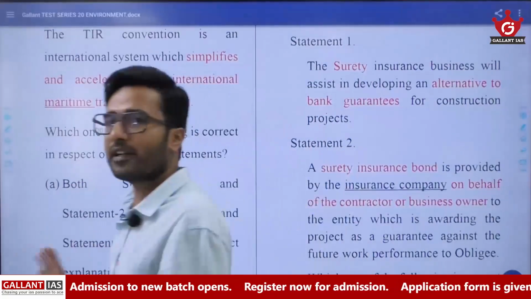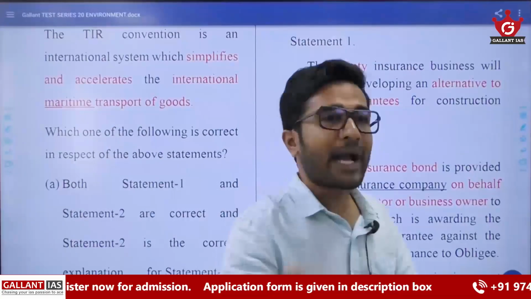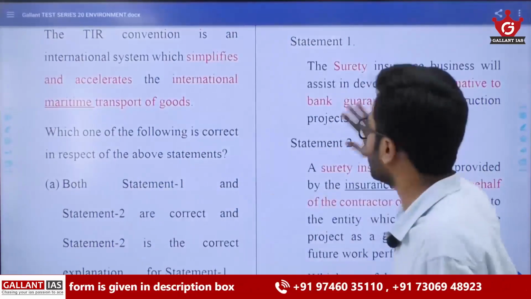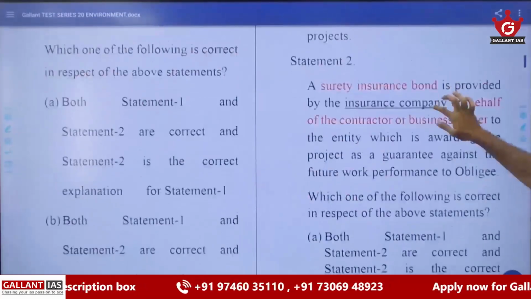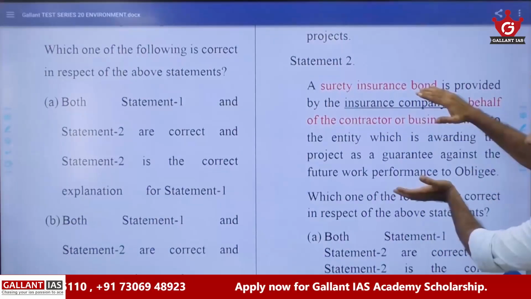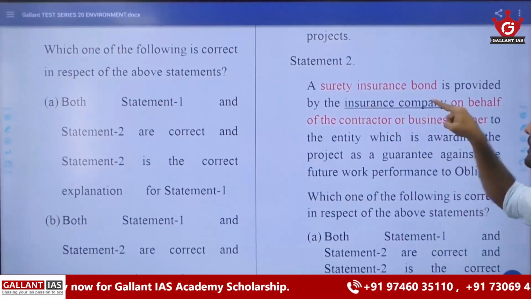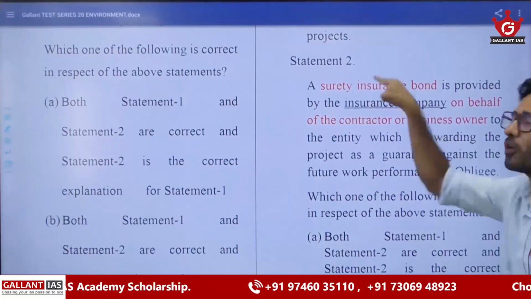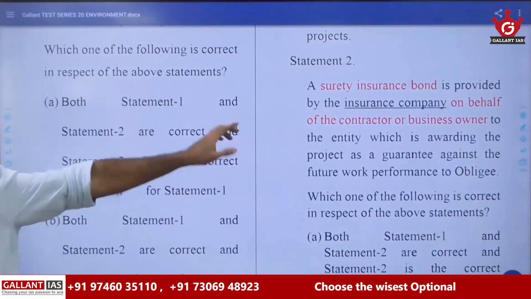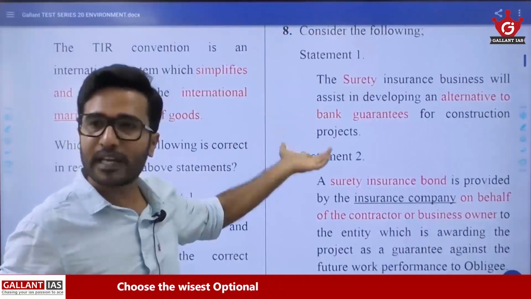Does it sound logical? Yeah, it sounds logical because it is talking about surety. If somebody is not paying, we will pay. Bank guarantee is for that, right? So surety can be an alternative to bank guarantee, right? Logical. So that statement is fine. Nothing illogical in that. Second statement, a surety insurance bond of so and so. The meaning of this is, a surety insurance bond taken in favor of a contractor. If he fails to pay, this particular insurance company will pay in favor of that particular contractor. That's the meaning of the second statement, right? This is the same thing that is being said in the first statement, right? So this is the explanation of that.